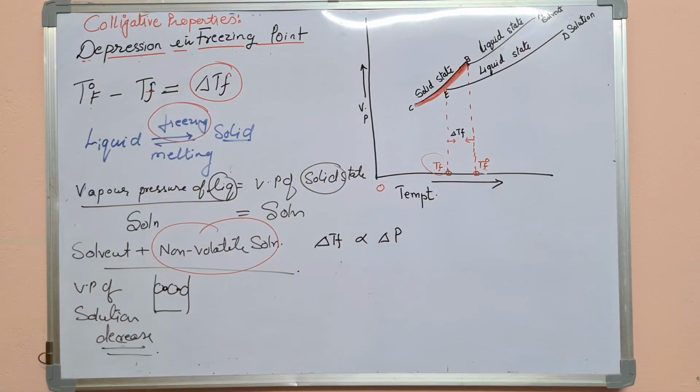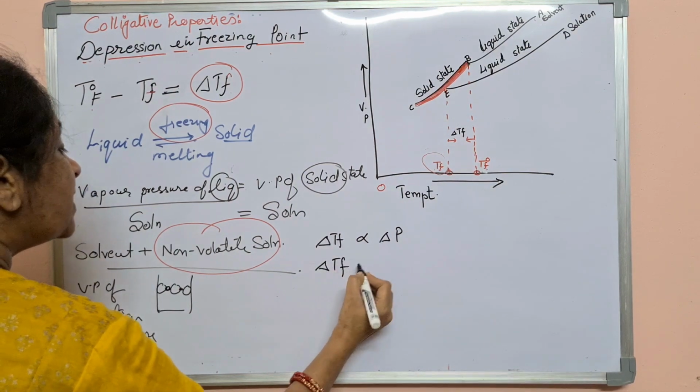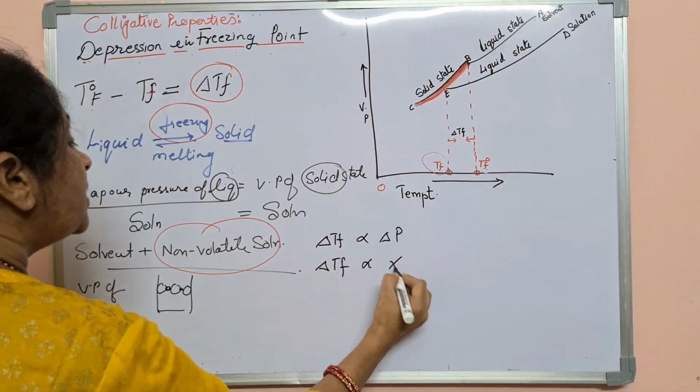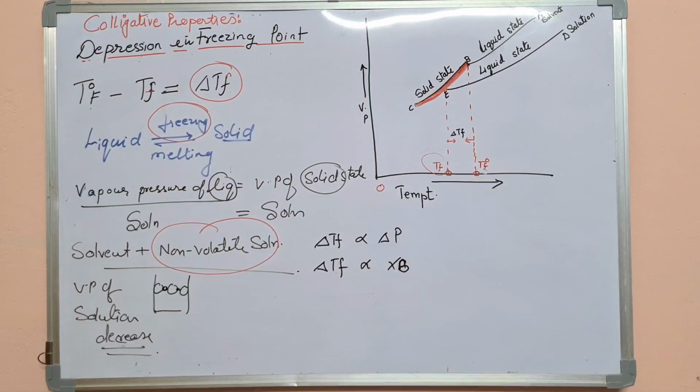As we have seen in case of elevation in the boiling point, it is proportional to delta P, that is how much decrease in the vapor pressure. And how much decrease in the vapor pressure, that is proportional to what? Amount of the solute added, that is XB. XB is the mole fraction of the solute.